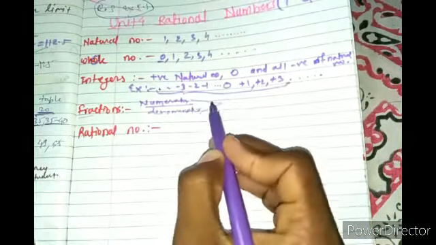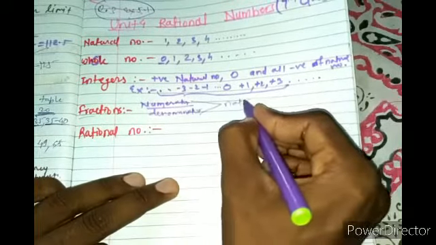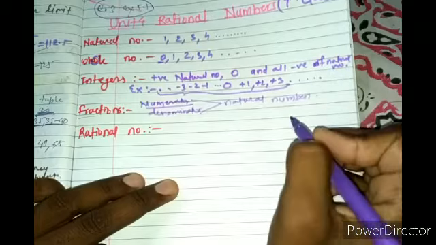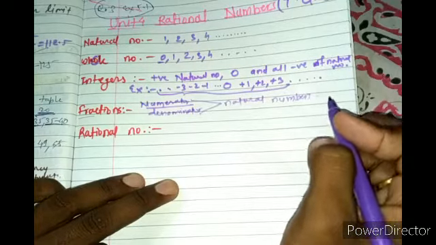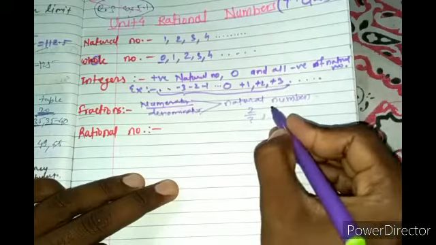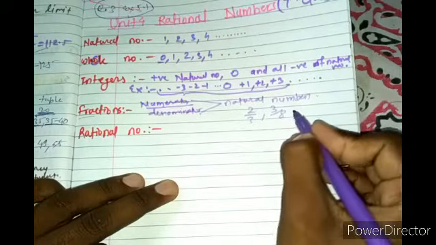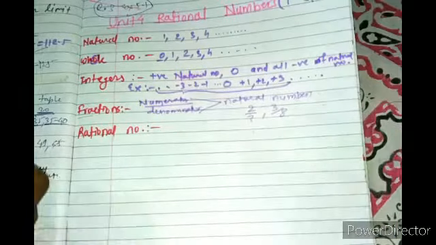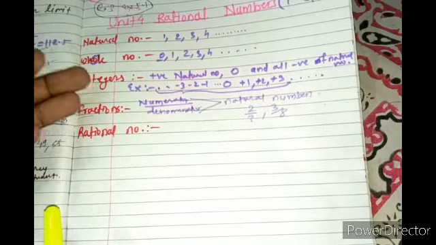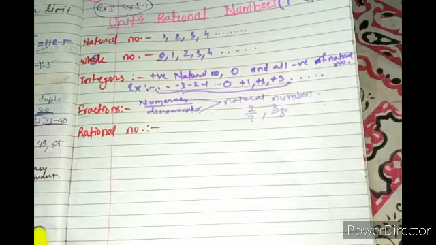They are natural numbers, right? So in that you can take so many examples: 2 by 3, 3 by 8, right? And so on. So we just have to keep in mind the types of numbers: natural, whole, integers, and fraction. After that we will come to the category that is the rational number.